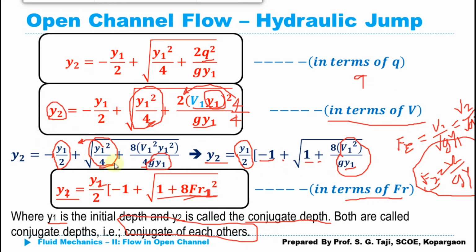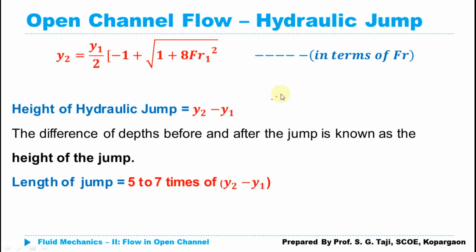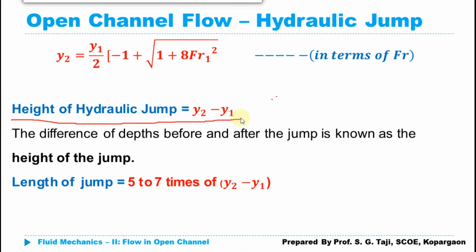After calculating y1 and y2, you can simply calculate the height of jump, that is the difference between depth of flow before and after the jump. And after calculating the height of jump, we can simply define the length of jump, which is generally said to be 5 to 6 times the height of jump. So here it is. Height of jump can be calculated as y2 minus y1, which is going to give me the difference between depth of flow before and after the jump.